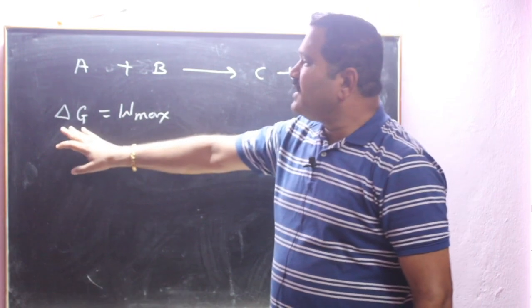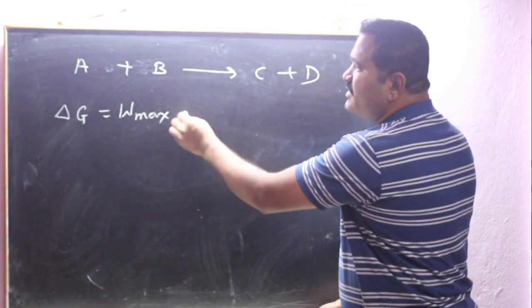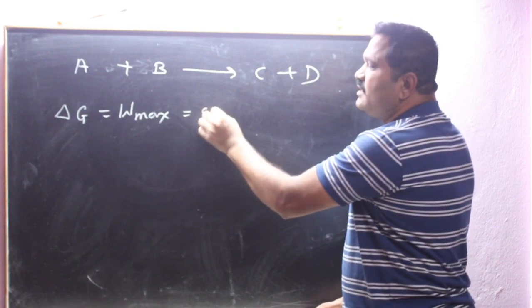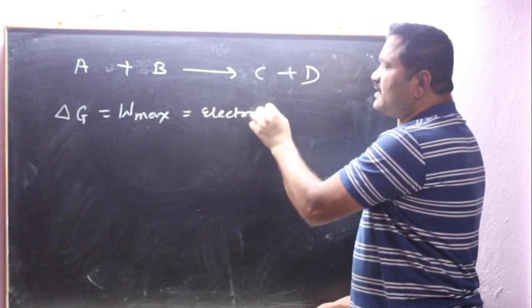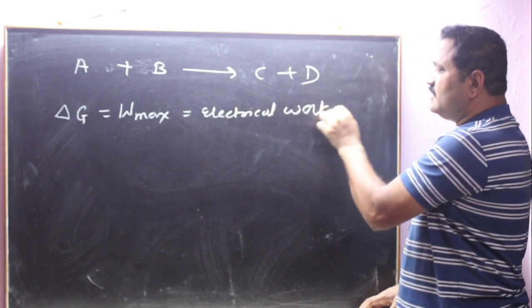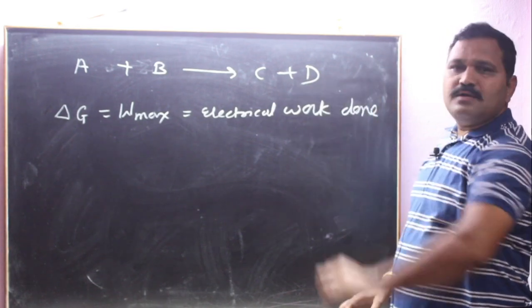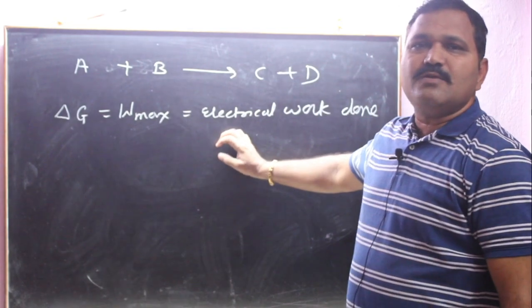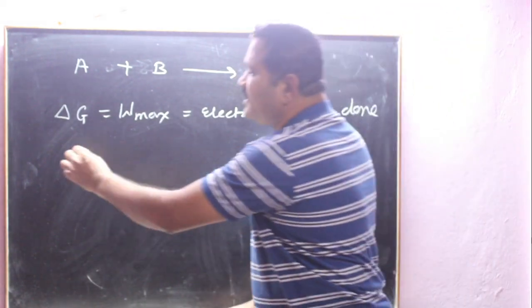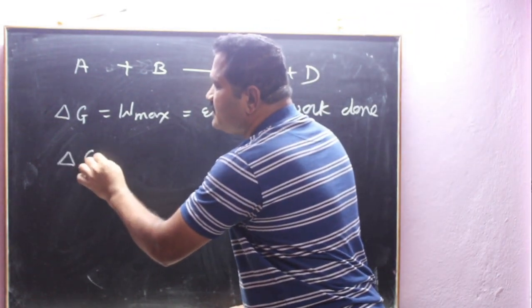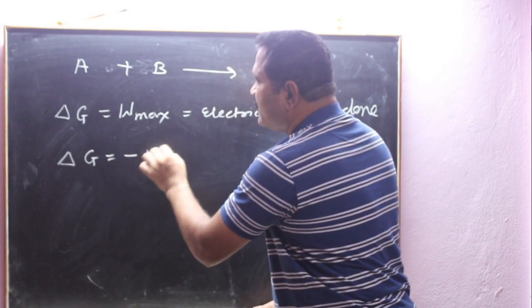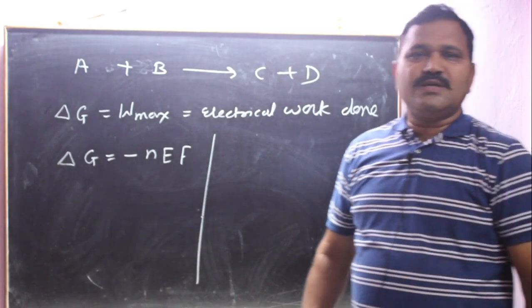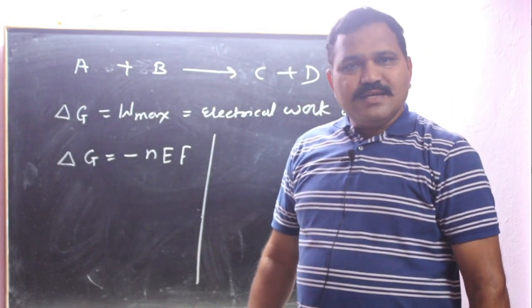Okay, delta G is W max, and in this redox reaction it is the electrical work done. But thermodynamically this delta G is equal to minus nEF. Delta G is equal to minus nEF.